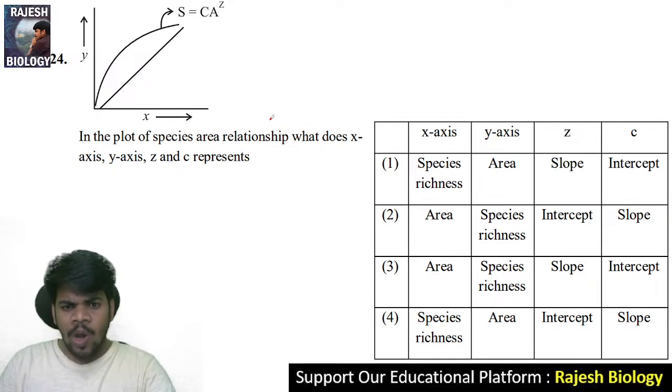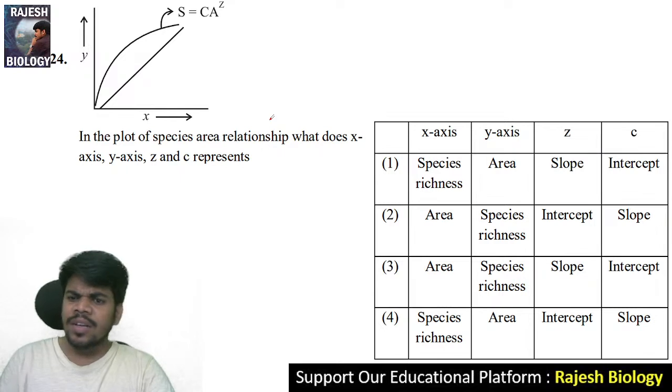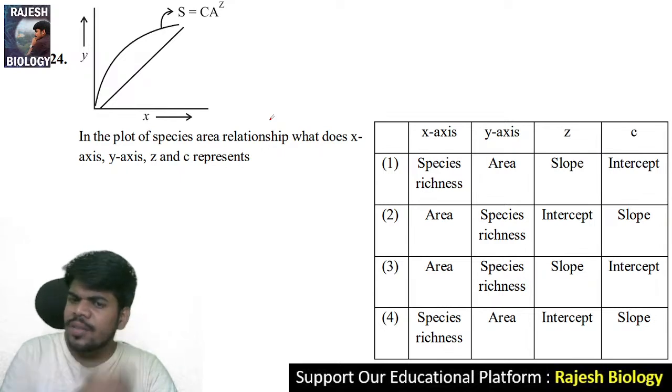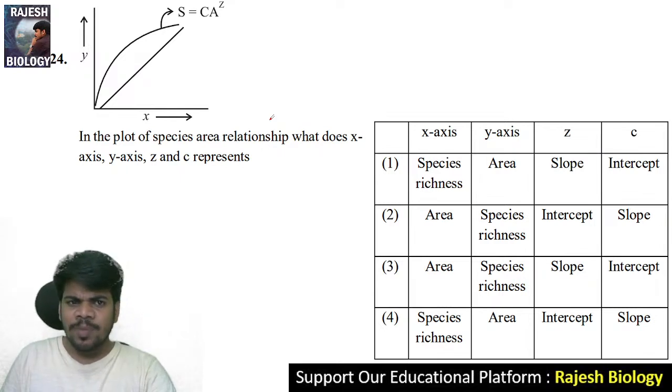If we plot a graph of the species area relationship, it shows a logistic growth. So definitely the x and y axes are area and species richness. Which is area, which is species richness?